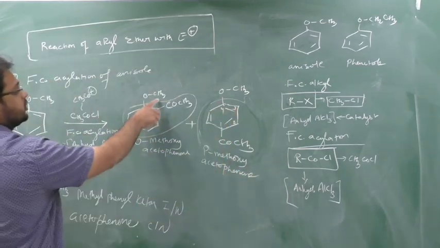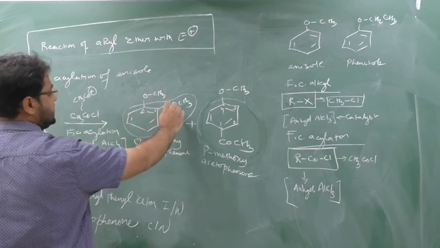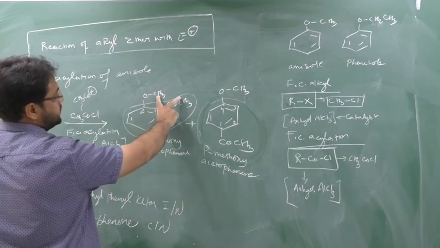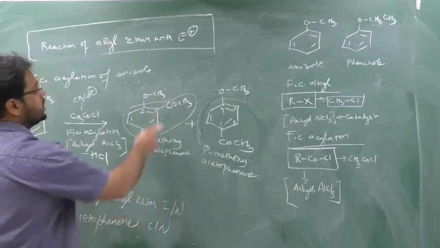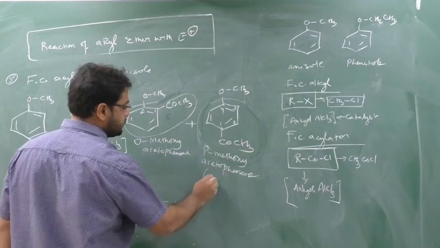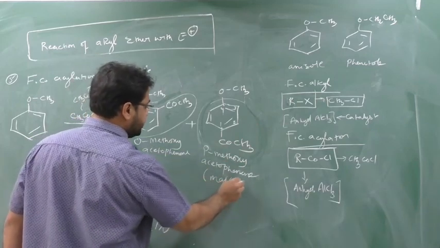Now see, here there is no possibility of doing the COCH3. CO is attached here, outside is CH3. So there is no possibility of hydrogen bonding between this CH3 and CH3. So here the steric hindrance is maximum, here the steric hindrance is minimum. So this will be the major compound.